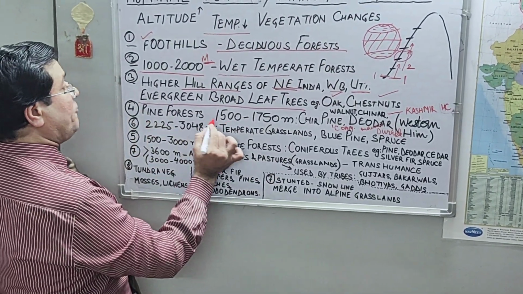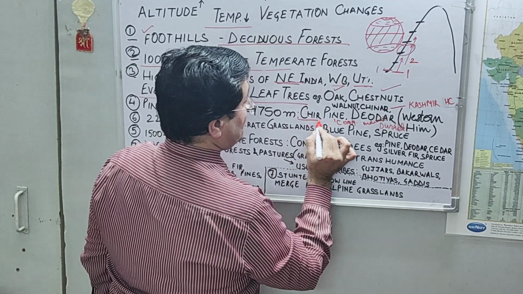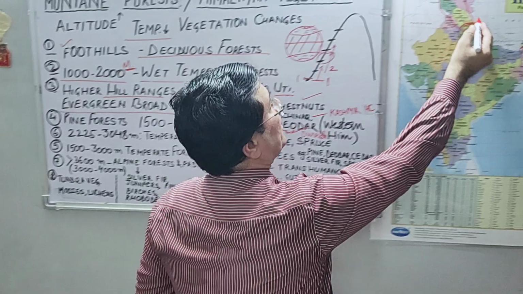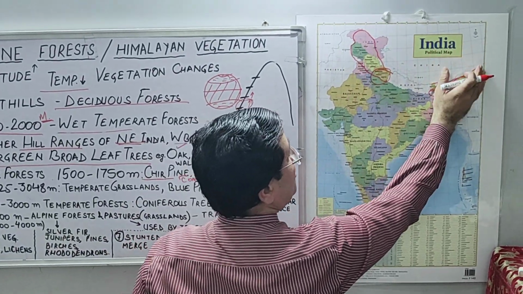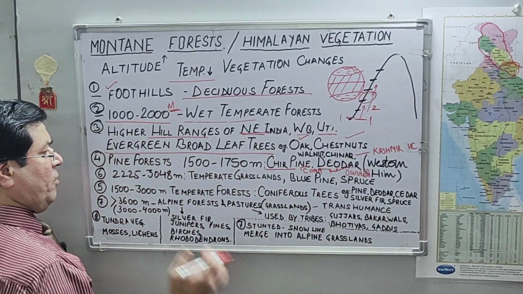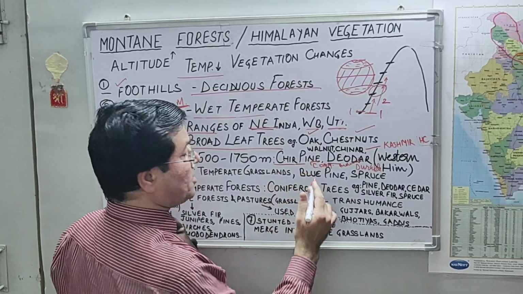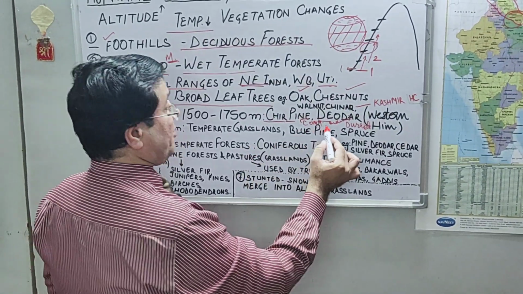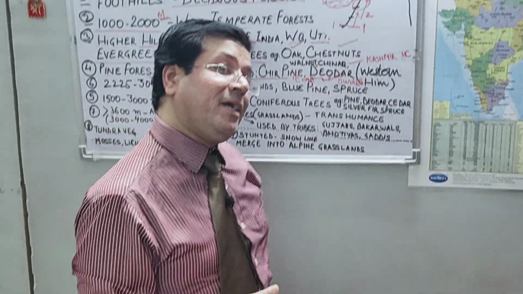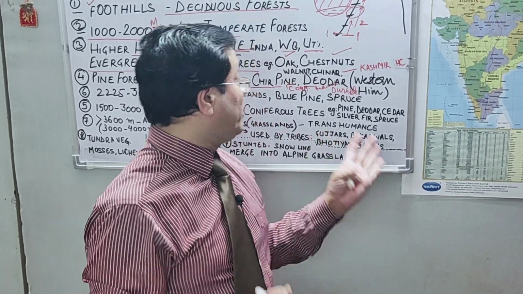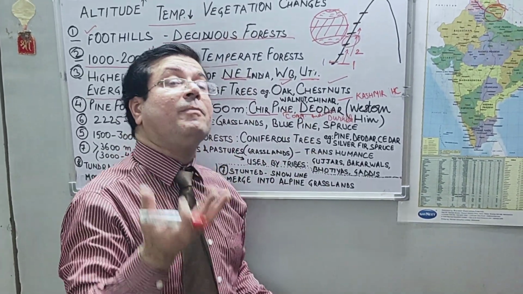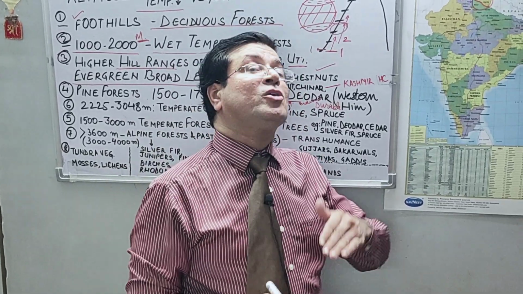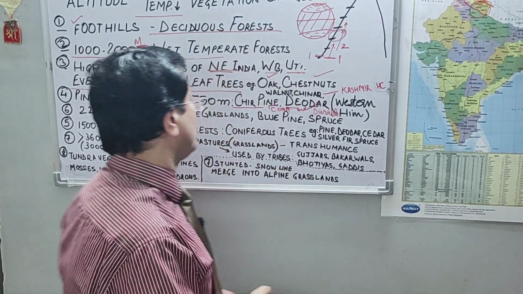So in these pine forests we have Chir pine forest, we have Devdar, and mainly in the western part of Himalayas. This is your western Himalayas, this is your eastern Himalayas. And my dear friends, we know Chir pine is a commercially very significant tree here, and Devdar is also very important here because it is an endemic species which is grown here, and Devdar is providing durable hardwood, right? That is why it is commercially used on wide scale also.